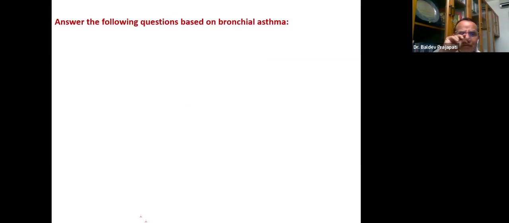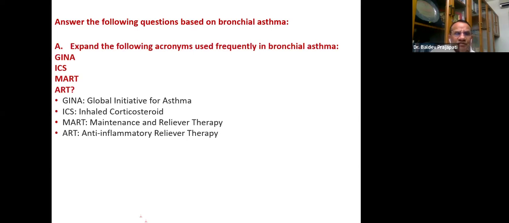Now answer the following questions based on bronchial asthma. Sometimes they put these, I have taken this from one of the exams only. I didn't have the idea, but they put these types of questions. Explain all these short forms. And these short forms are accepted.